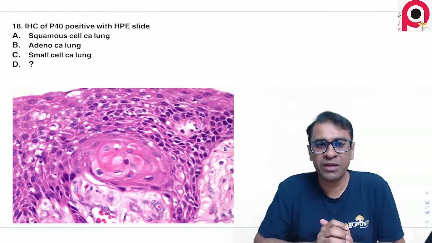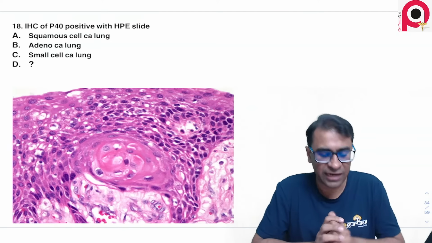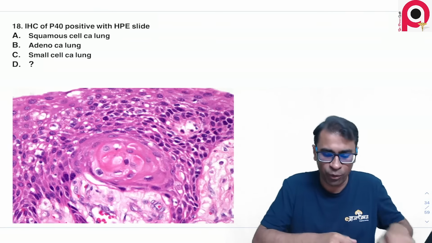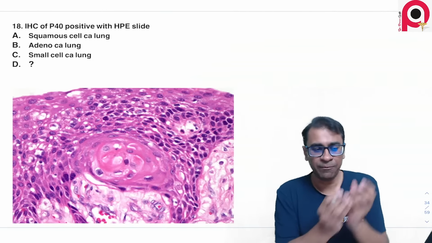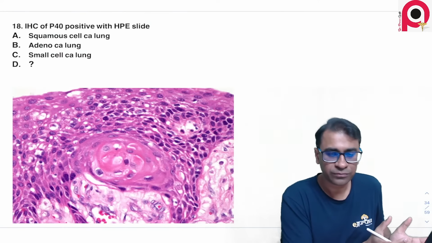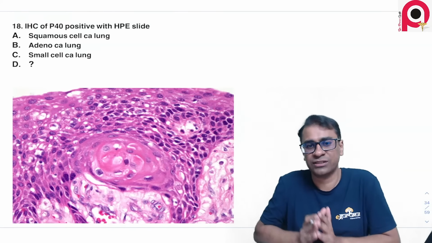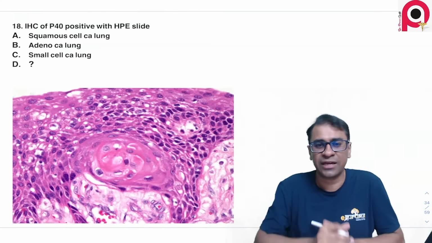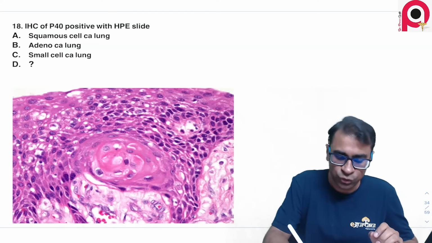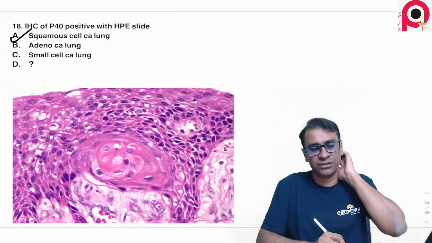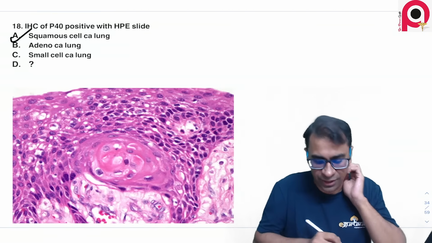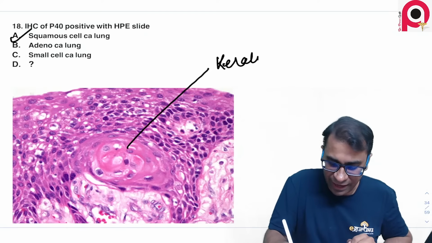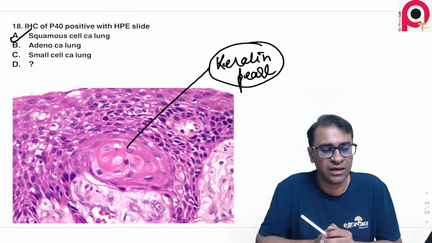So IHC of P40 positive cells with a histopathology slide was given. When you have such an important keratin pearl, I have said so many times in class, recognize two images: one is squamous cell carcinoma and one is adenocarcinoma. And what is this? It's a case of keratin pearl, and hence the answer is squamous cell carcinoma.